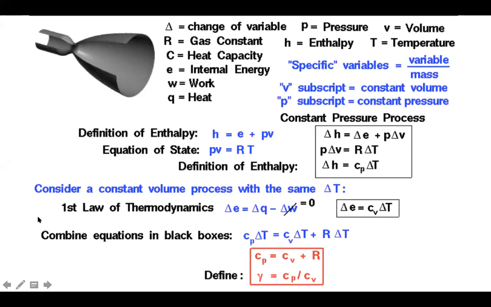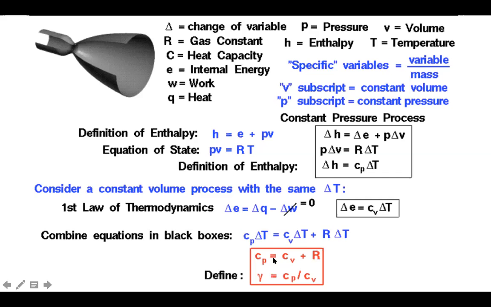From the first law of thermodynamics, we have all this. Then the combination of equations gives this, and at the end you see the red box here. This is the final expression we want.